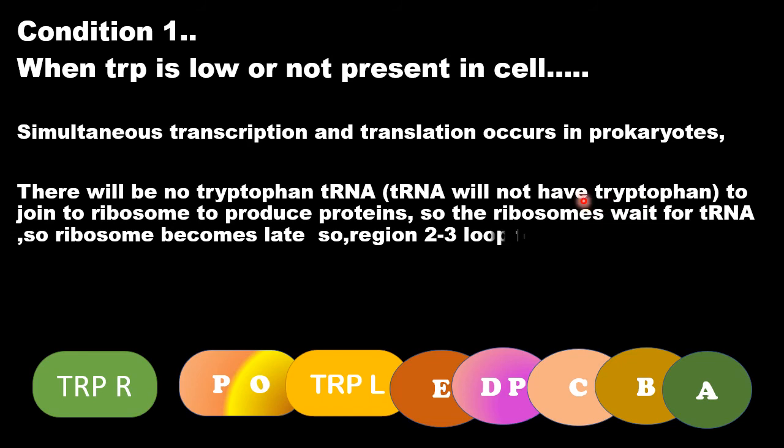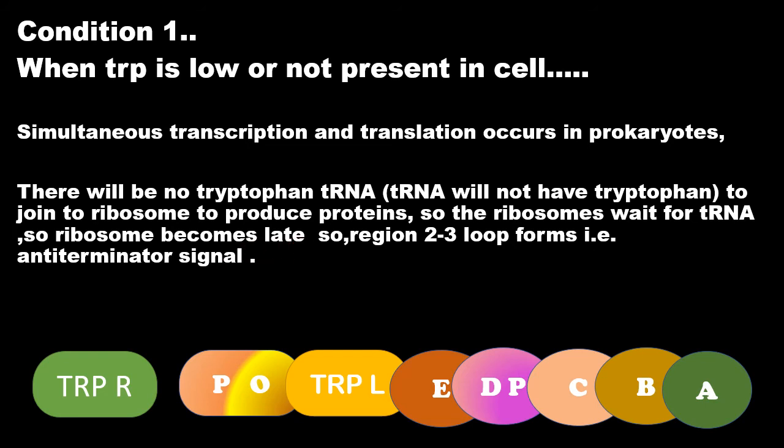When tryptophan itself is not present, there will be no tRNA containing tryptophan. So there will be a lack of tRNA to join the ribosome to produce the protein. So the ribosome waits for the tRNA. So what happens? The ribosome will be delayed, that is, translation will be delayed.